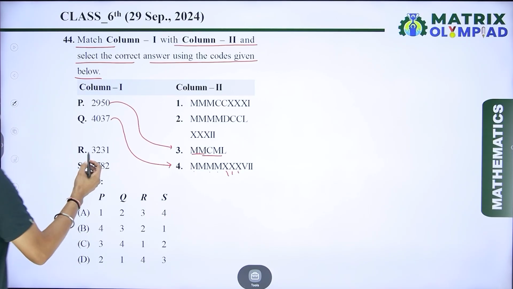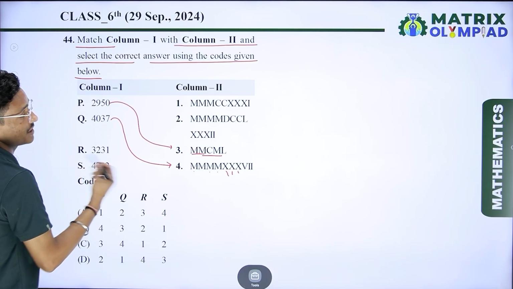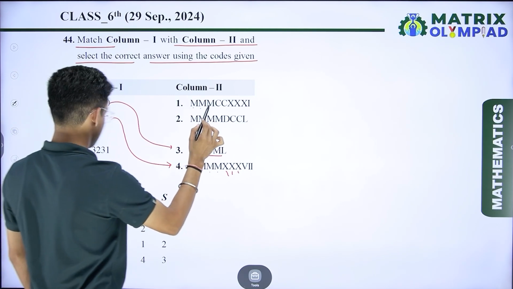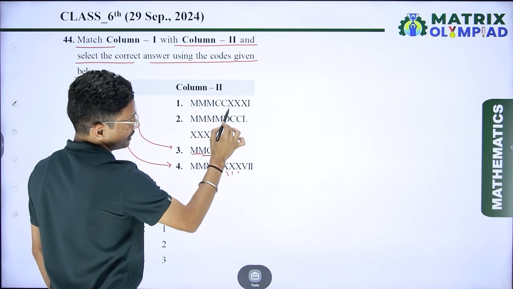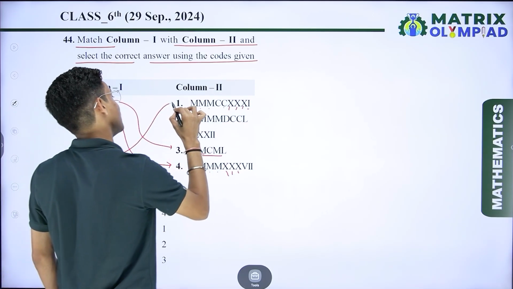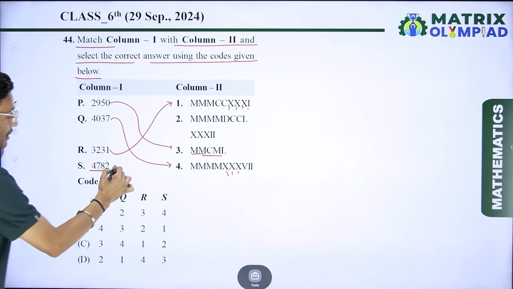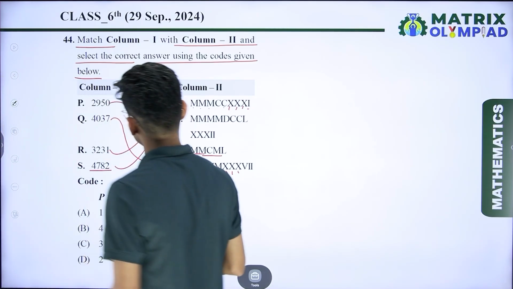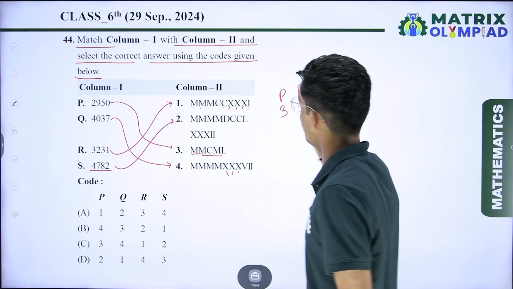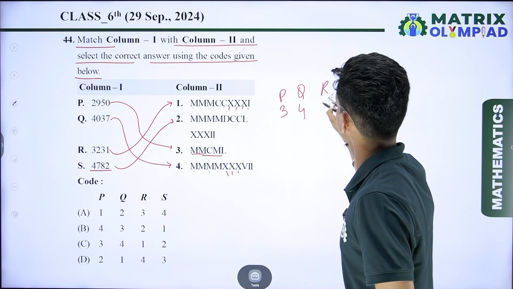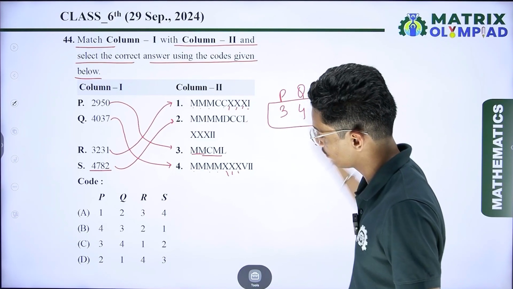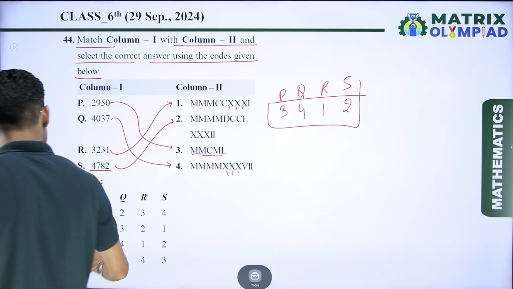If I talk about R, here 3231. Check where is 3000, 200, 30 and 1. So I can say that R is directly connected to 1, and the last remaining one, S, is connected to 2. So P is connected to 3, Q is connected to 4, R is connected to 1 and S is connected to 2. So 3, 4, 1, 2, option number D is the correct answer.